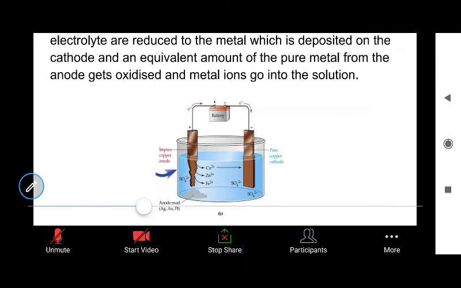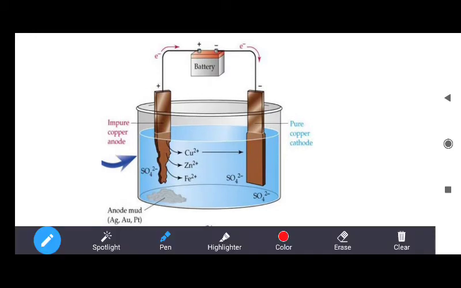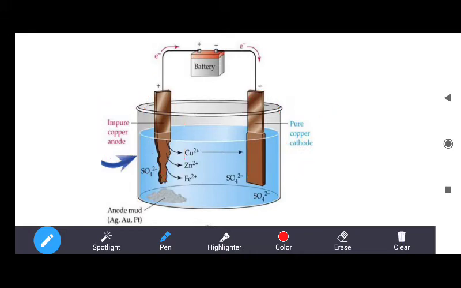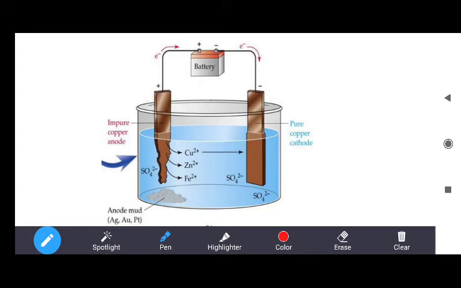I will explain this from this diagram also. In this method, two metallic rods are taken. The first one is of impure metal and the other one is of pure metal. Pure metal always becomes the cathode, meaning negative. The impure one will be the anode.